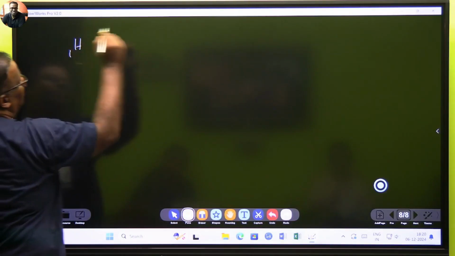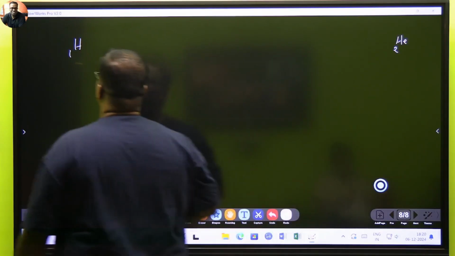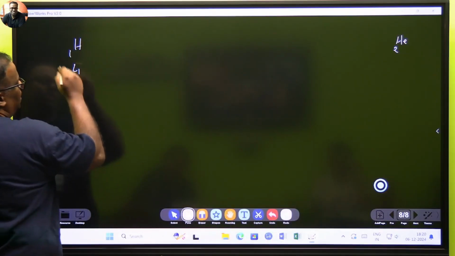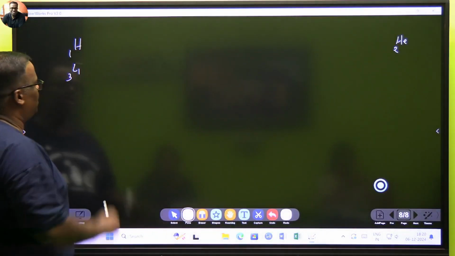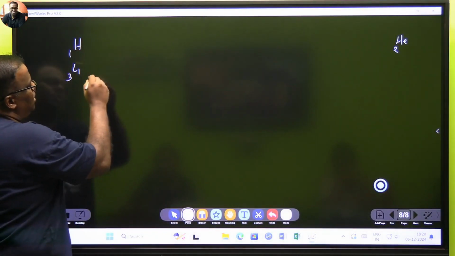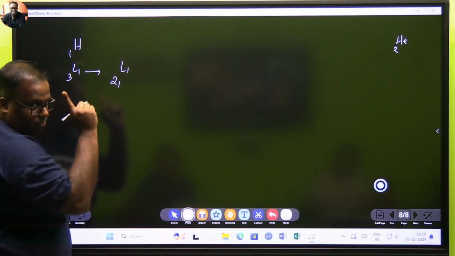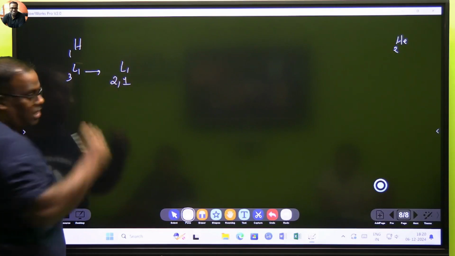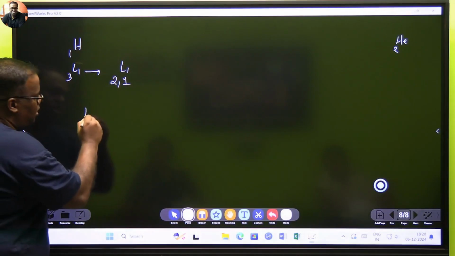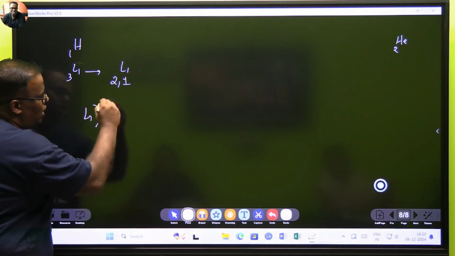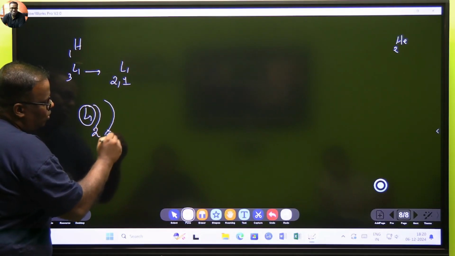Hydrogen 1, then I have got helium on this side, which is 2, and then I come to lithium. What is lithium? Lithium is 3. ये कहानी clear हो जाएगा, your book is clear. Okay, lithium is 3. So let me do the electronic configuration of lithium. I would write that the electronic configuration of lithium is 2 electrons in the first shell and 1 electron in the second shell. How many shells? 2 shells. Lithium is a two shell entity. This is lithium atom, two shell. So two electrons out here and one electron out here.